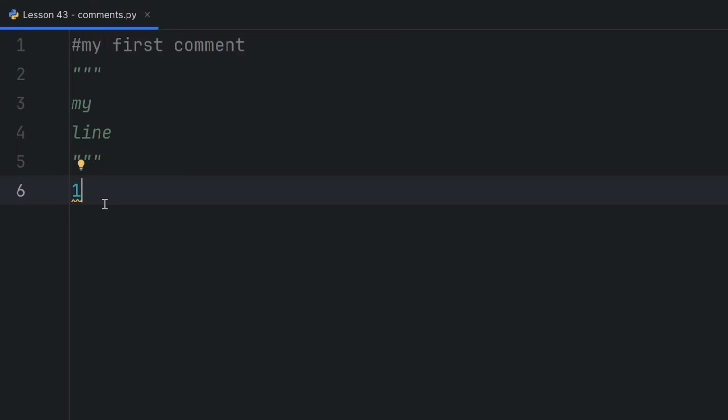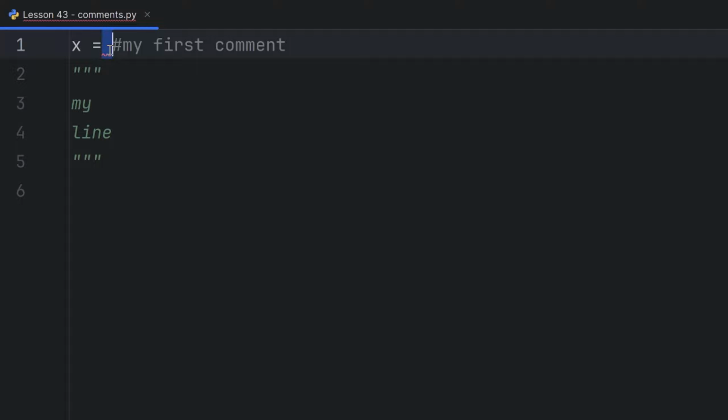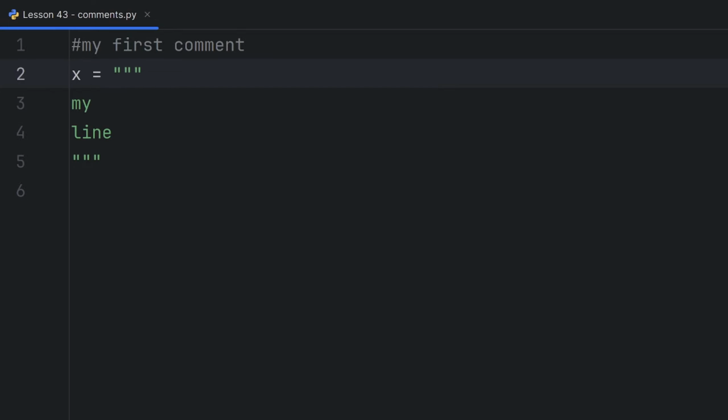I will prove that a docstring is not really a comment. If I try to assign a variable value to a single line comment here, for example, x to be equal to this, as you can see, it has some red outline here, which means there's some error. More precisely, the error is I didn't assign any value. There is no value here because everything after the hashtag is considered like nothing, like there isn't anything written. But if I write here my x to be equal to this, as you can see, there is no error. Everything worked perfect.